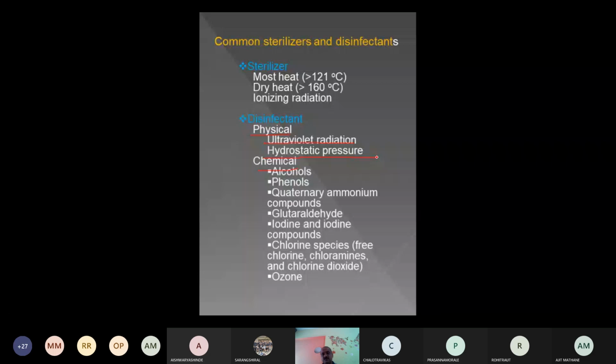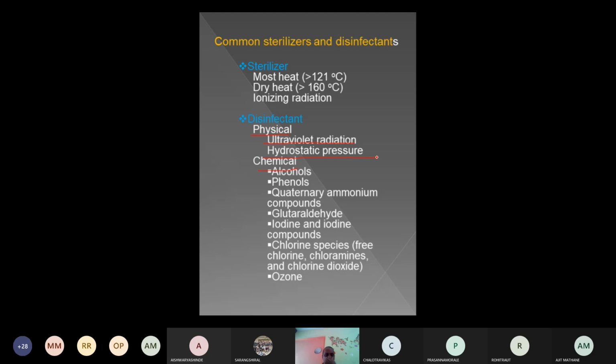I think in most houses there is a small compact filter. In the filter, two important operations are there. One is filtration, where the impurities are captured, and second are the ultraviolet tubes or bulbs. What is the role of this ultraviolet radiation? To kill the pathogens. These are the physical operations.